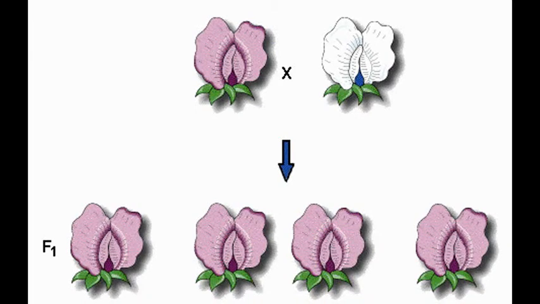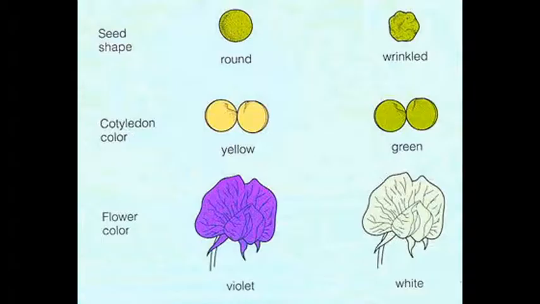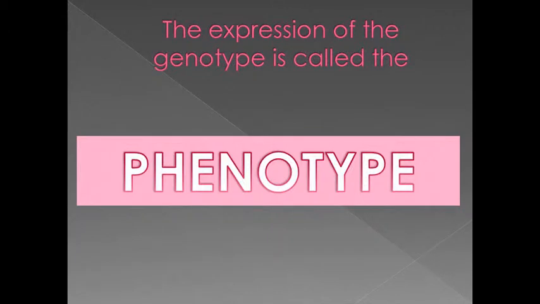Whichever of the two alleles in the offspring is dominant determines how the offspring expresses that trait. For example, the color and height of a plant or the color of an animal's fur. The expression of the genotype is called the phenotype.